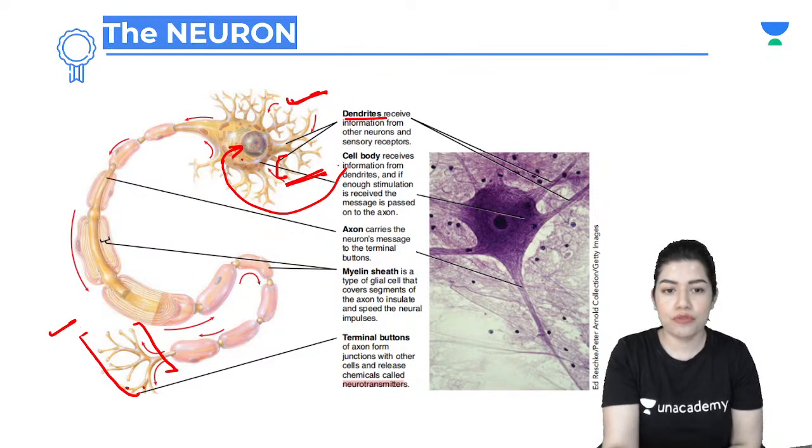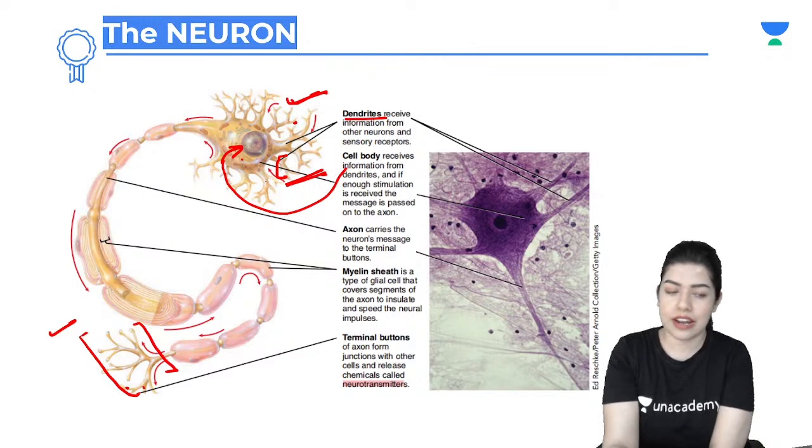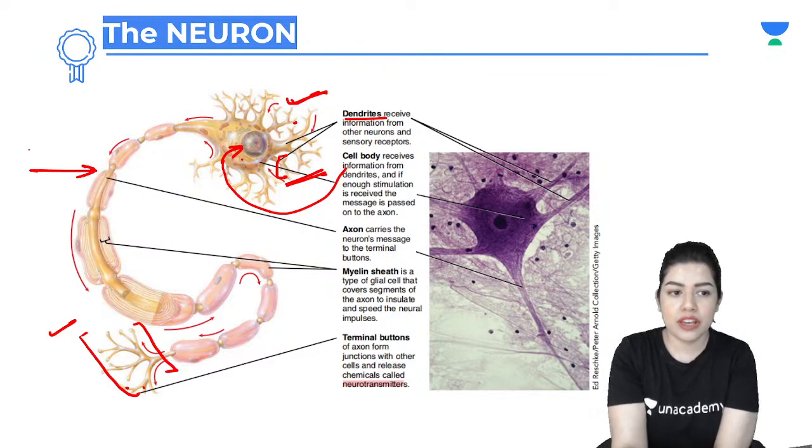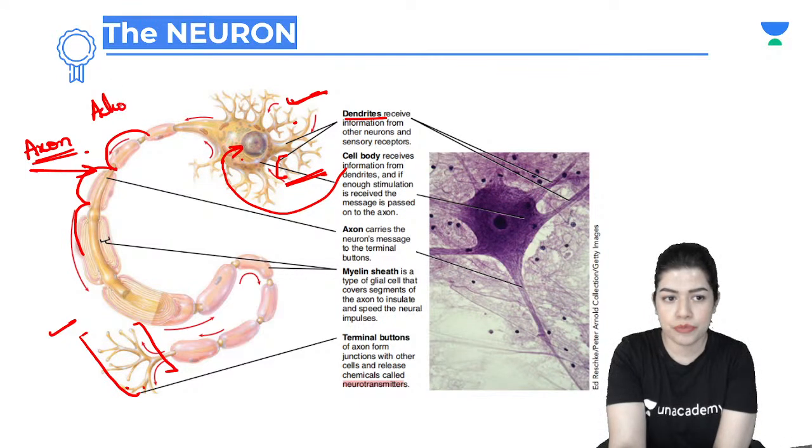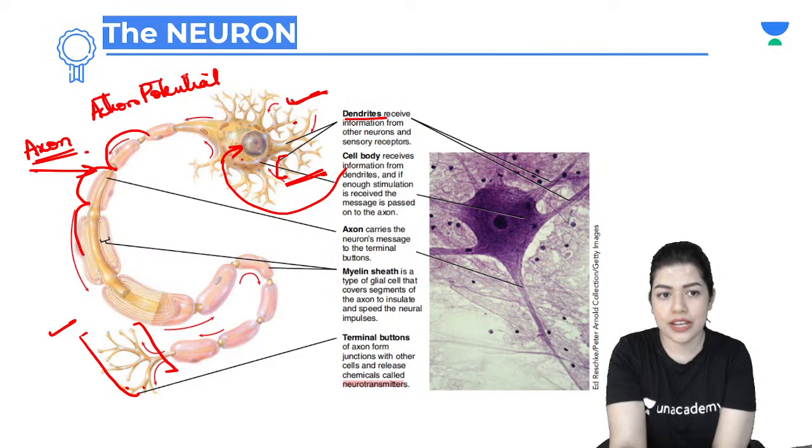ठीक है, तो हमारे लिए क्या क्या important है? We today are going to focus on the terminal vesicles and the dendrites. Now we know कि axon पे क्या होता है? The all or none potential travels through the axon only, actually over the nodes of Ranvier. ये जो आपके nodes of Ranvier हैं, यहाँ jump करता है आपका action potential. Action potential is all or none, and is electrical in nature.